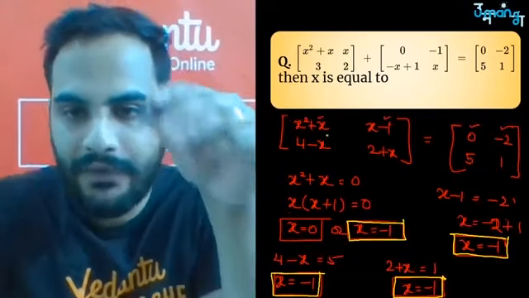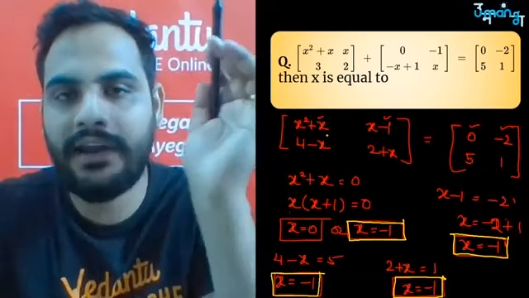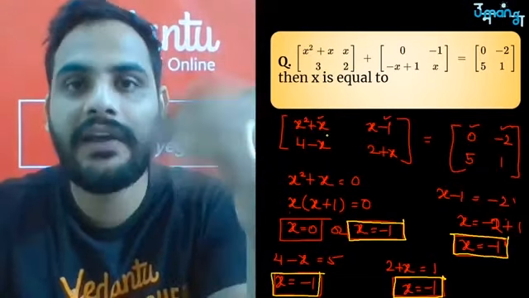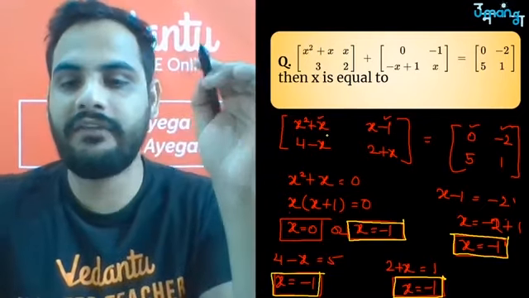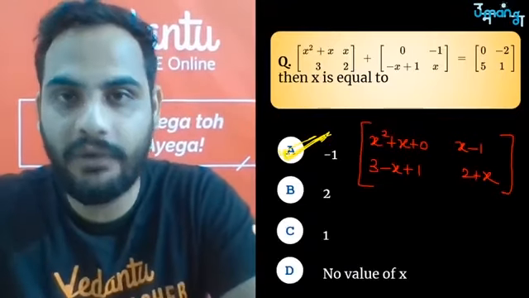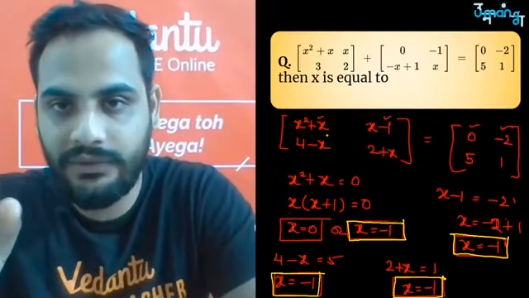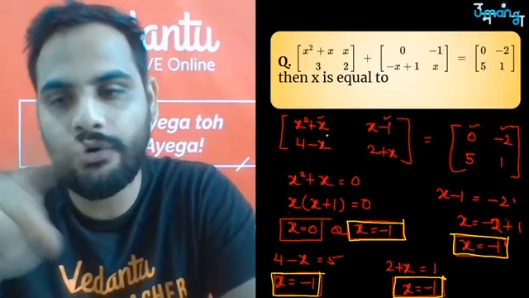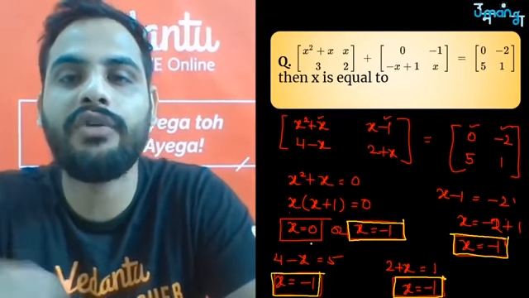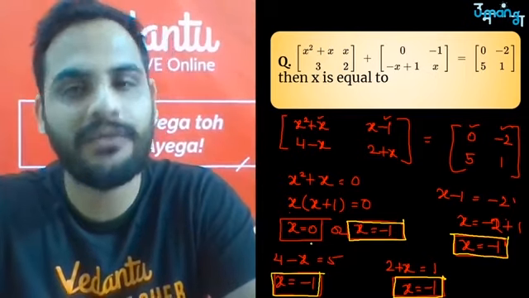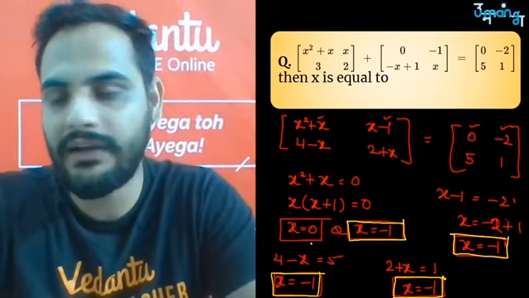Now remember, suppose if I do not get any common value, in that case there will be no value of x, because x can take only one value. So we want such a value for which all the terms become equal. I have not taken 0 because 0 is not the common value. ठीक है, so it was a good question. That is why I have done the revision with this part.